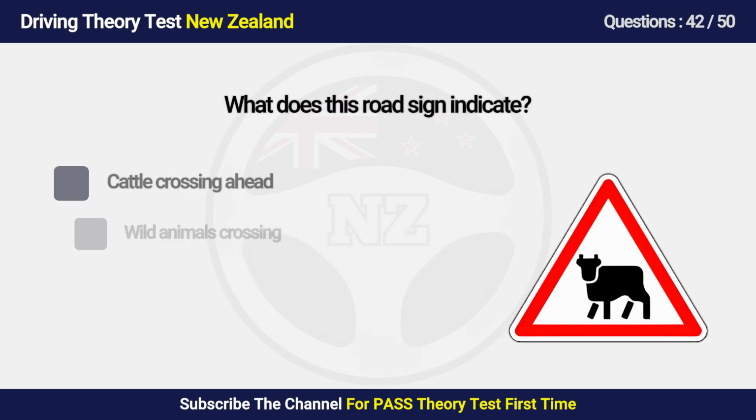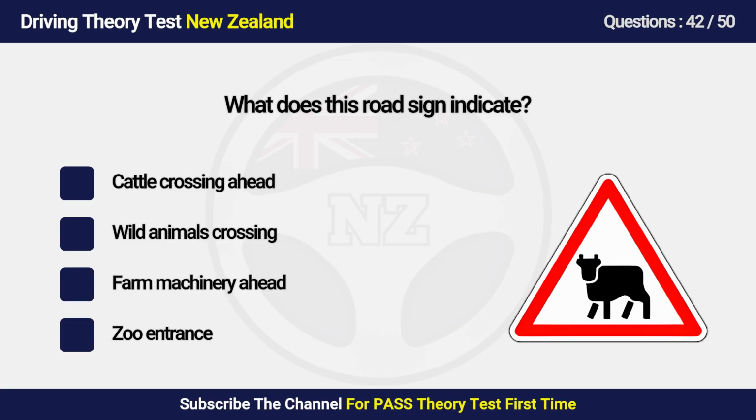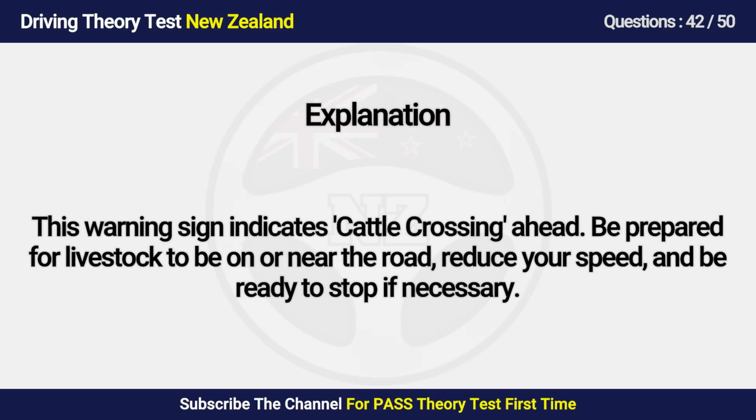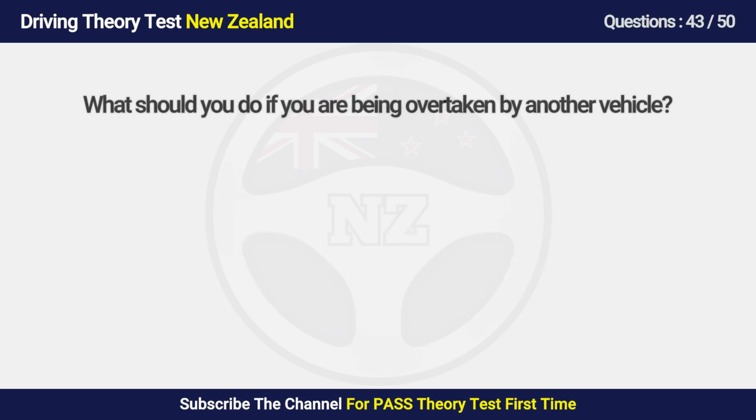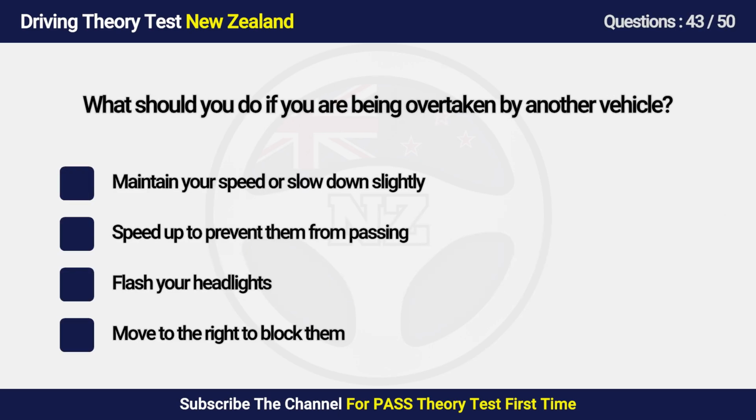Question 42. What does this road sign indicate? A. Cattle crossing ahead. B. Wild animals crossing. C. Farm machinery ahead. D. Zoo entrance. Answer is A. Cattle crossing ahead. This warning sign indicates cattle crossing ahead. Be prepared for livestock to be on or near the road, reduce your speed, and be ready to stop if necessary.